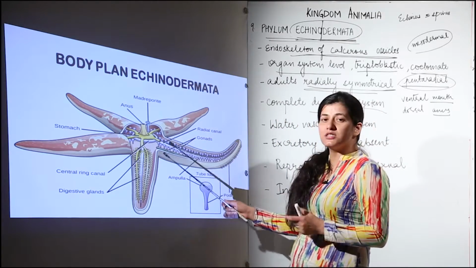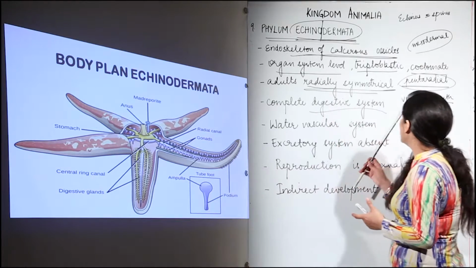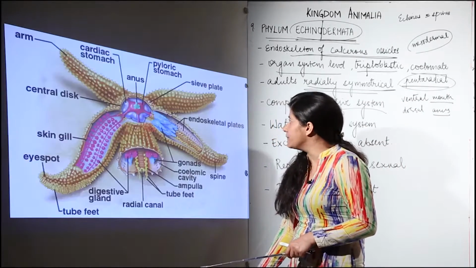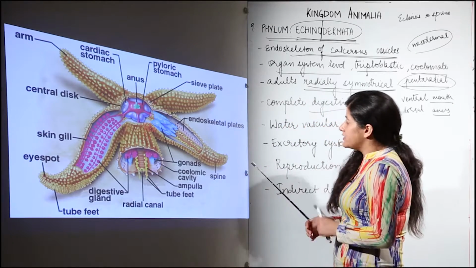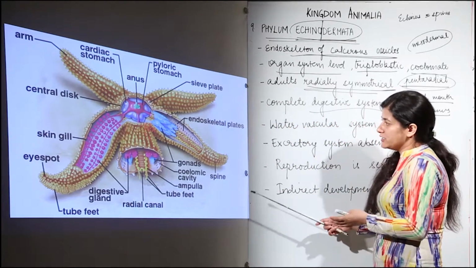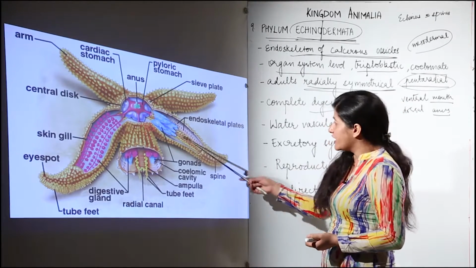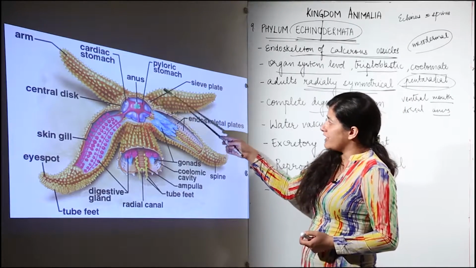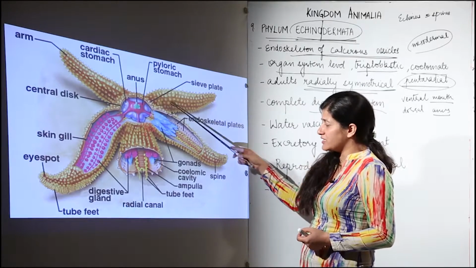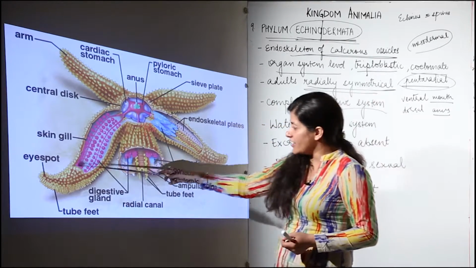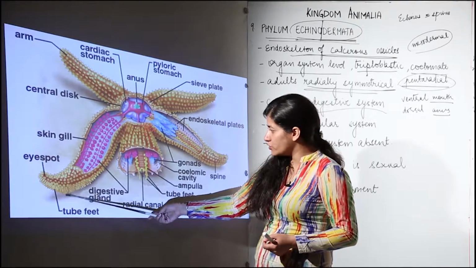The digestive system is complete because it has 2 openings, one ventral and the other dorsal. Over here you can see the actual arrangement. Clearly you can see the endoskeletal plates, which are calcareous. You have a sieve plate through which the madreporite would be connected and all the movement of water inside would go, and there are eye spots.